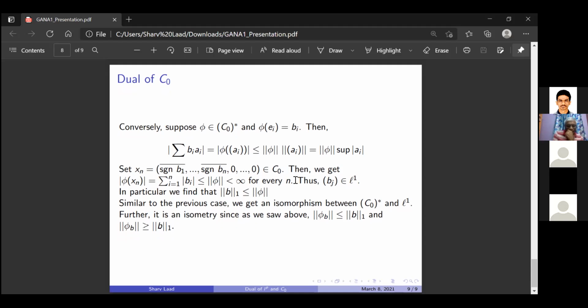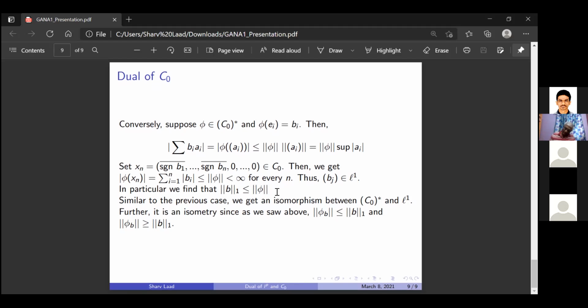And this is true for every n. So again, by taking the supremum, we see that b is in L1, and further we see that the L1 norm of b is less than or equal to the norm of phi.